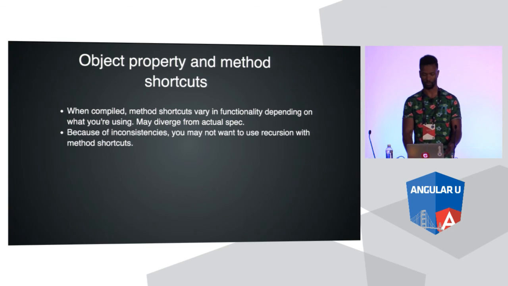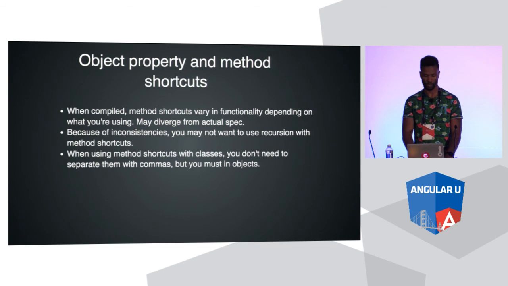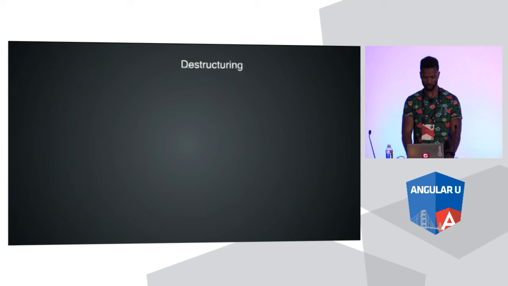So what I would recommend is, because of these inconsistencies, you may not want to use recursion for these methods. I've had trouble using recursion for this stuff, and I haven't looked into the details, but I think it has something to do with the naming of the function versus it being anonymous and stuff like that. So be careful with that. You shouldn't just be using that everywhere, so be wary of that. When using method shortcuts with classes, you don't need to separate them with commas, but you must in objects. We went over that before.